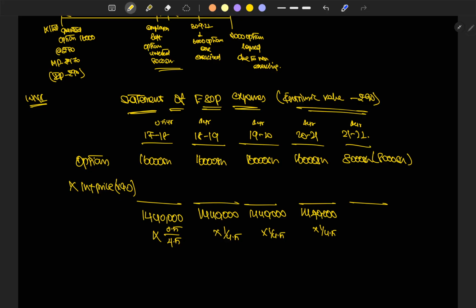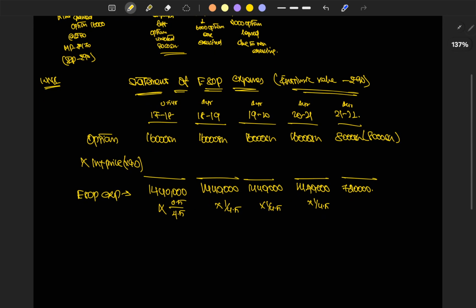And 8,000 into 90. At the time of 2021 to 2022, we came to know that only 7,20,000 rupees of employee ESOP expenses is what the company is going to face. So what our approach will be, we'll see shortly.